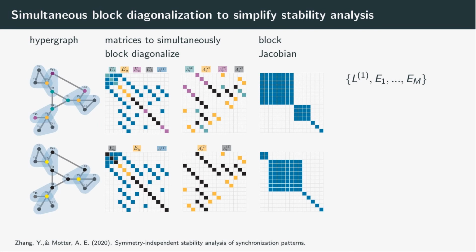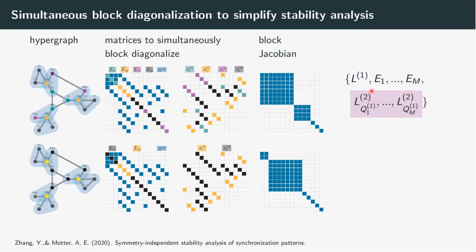For systems with dyadic interactions, this dimensionality reduction can be accomplished by block diagonalizing the full Jacobian using the simultaneous block diagonalization of the dyadic Laplacian together with the cluster indicator matrices. To block diagonalize the Jacobian arising from higher order interactions, we need to simultaneously block diagonalize additional matrices highlighted in violet here.